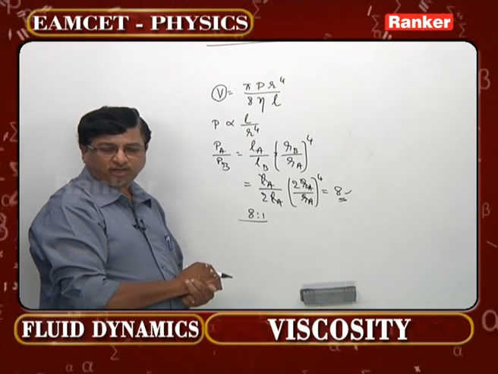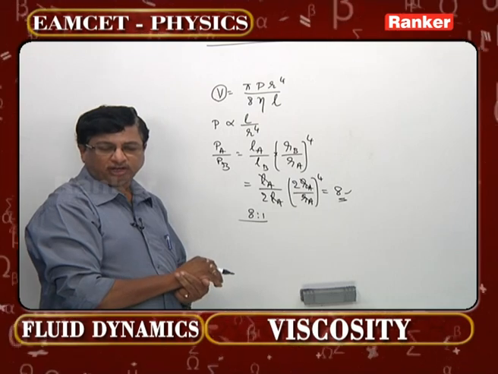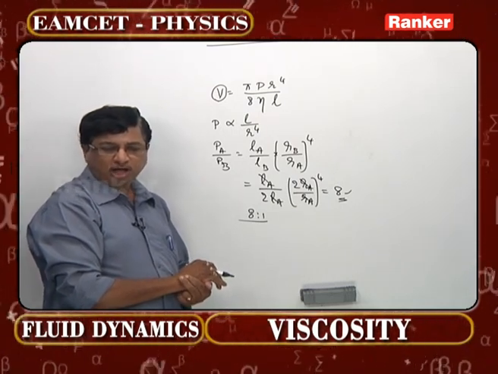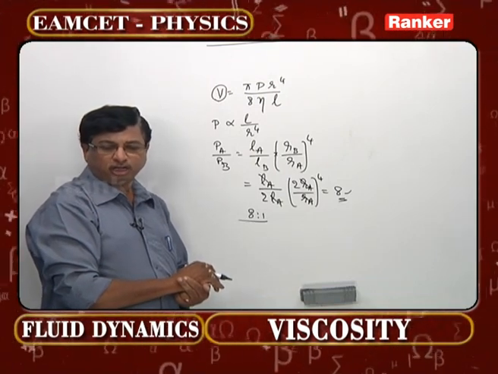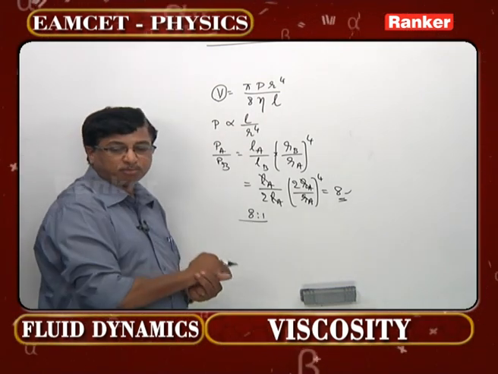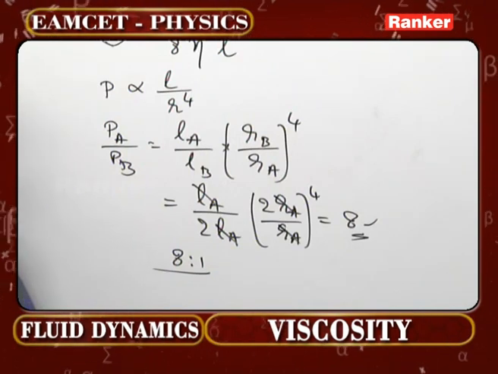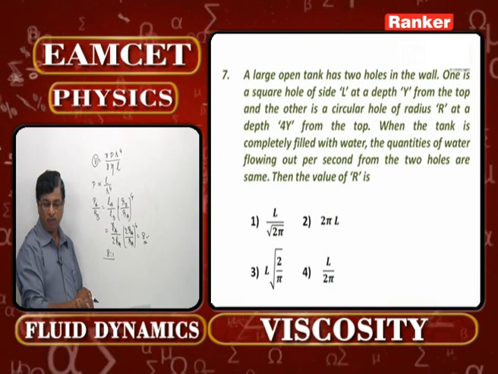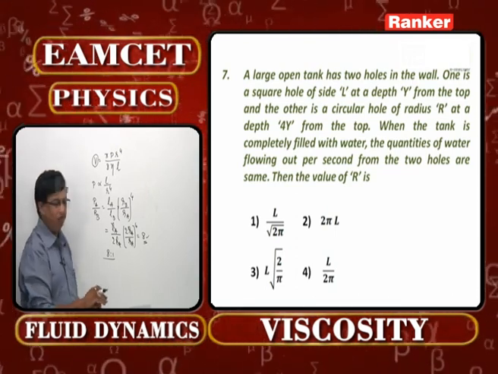Now come to the next question, problem number 7. A large open tank has 2 holes in the wall. One is a square hole of side L at a depth y from the top, and the other is a circular hole of radius capital R at a depth 4y from the top. Both the distances are given from the top only. When the tank is completely filled with water, the quantities of water flowing out per second from the 2 holes are the same. Then the value of R is how much?